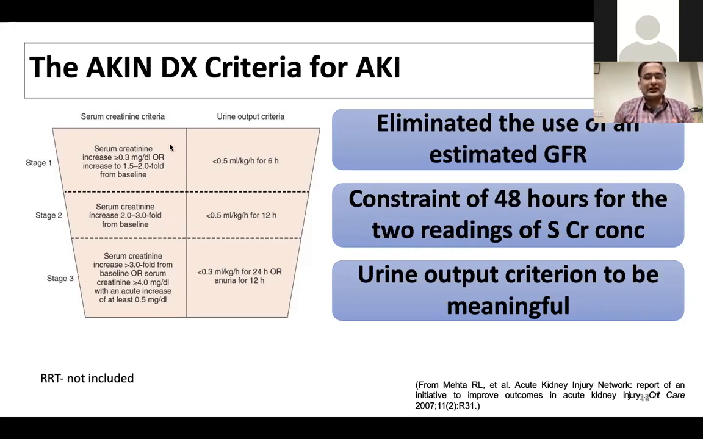that is also a stage 1 AKI. And additionally, the urine output criteria is also important. Stage 2 is 2 to 3-fold the baseline of creatinine. And urine output less than 0.5 ml per kg per hour: if a 70 kg man is producing less than 35 ml urine per hour for consecutive 12 hours, that will be stage 2, 6 hours will be stage 1, and less than 0.3 ml over 24 hours